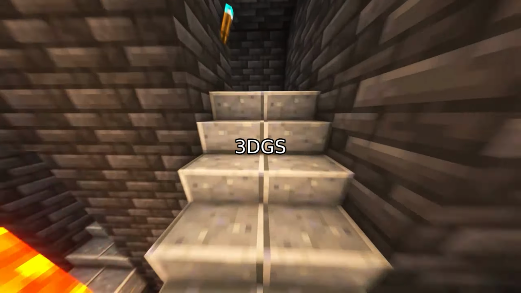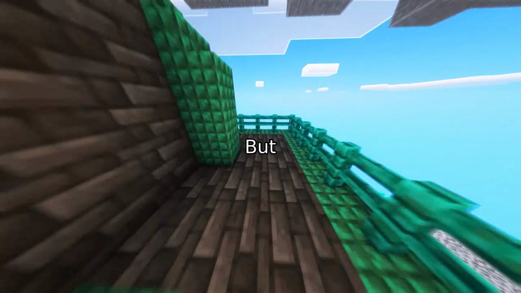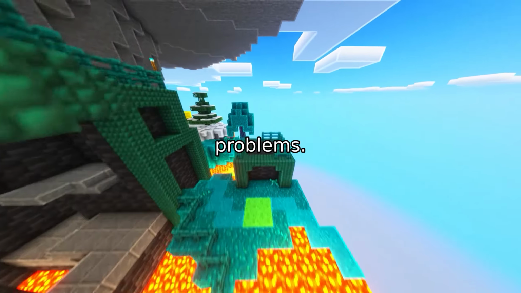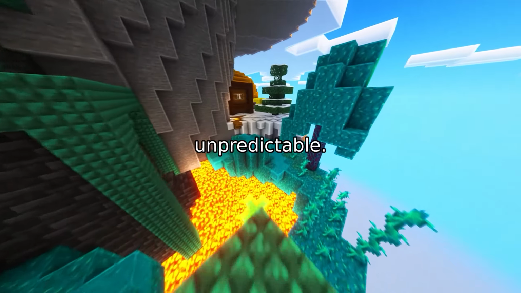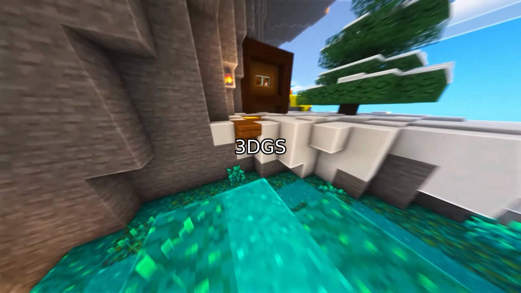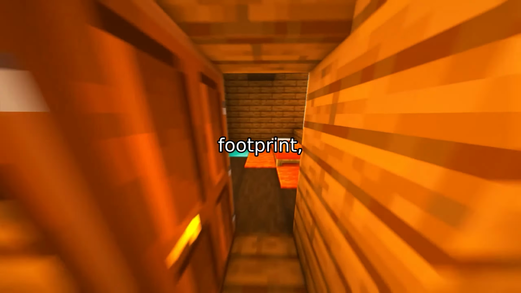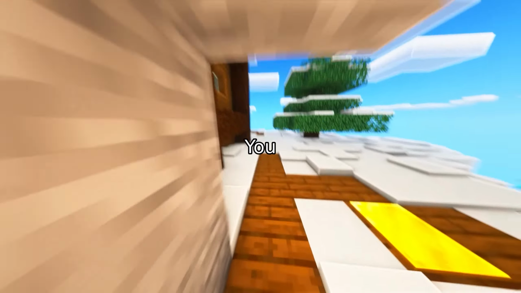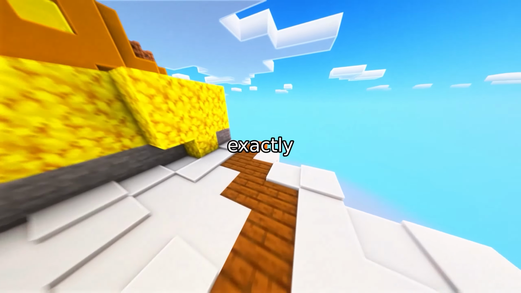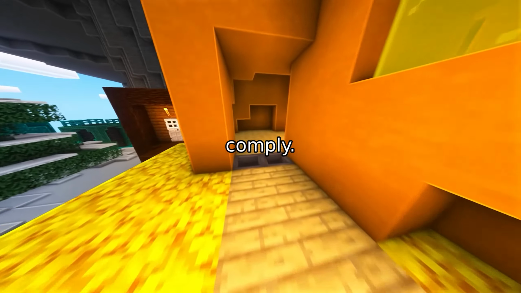In the lab, 3DGS looks great on sparse view benchmarks. But in the real world, we face three massive problems. First, resource consumption is unpredictable. Standard 3DGS uses heuristic densification, meaning the number of Gaussians, and therefore the memory footprint, is an unpredictable byproduct of training. You can't just tell the system, I have exactly 2 gigabytes of VRAM, and expect it to comply.